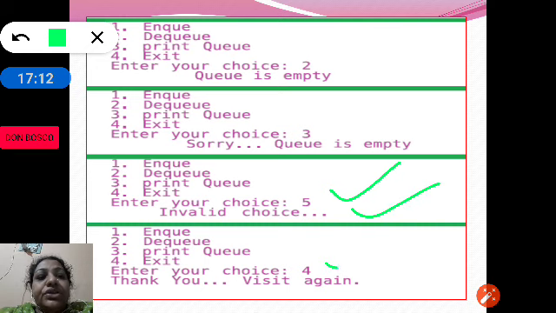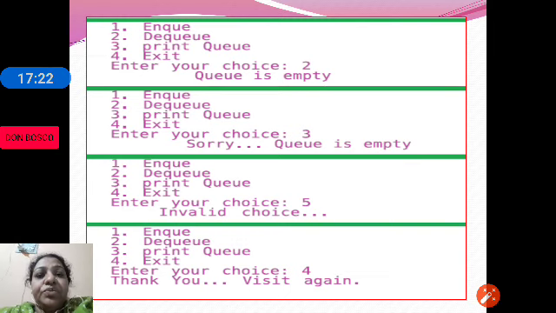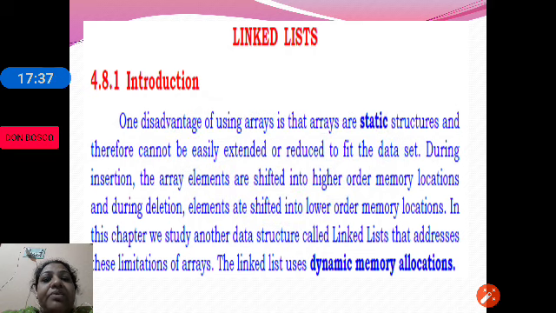If the user's choice is 4, we are printing thank you, visit again, and then we exit the program. So this is the output of the program. When you execute that program, the output will be displayed as shown on the screen. This is about the NQ and DQ program, which is practical program number 15.